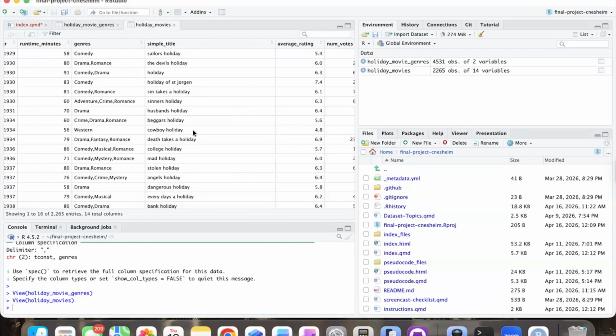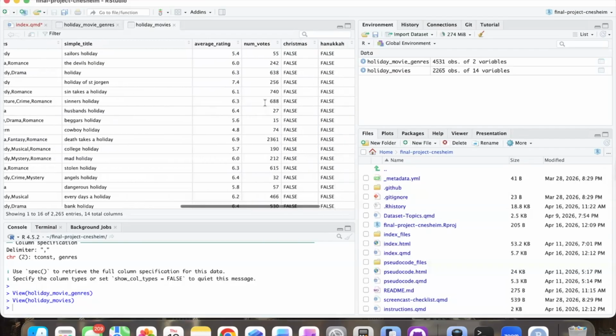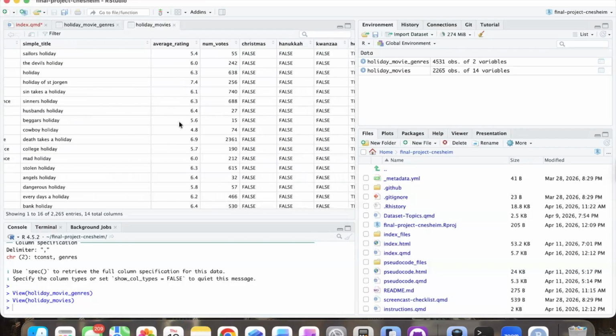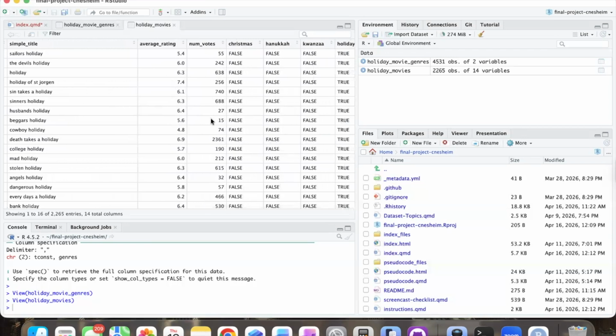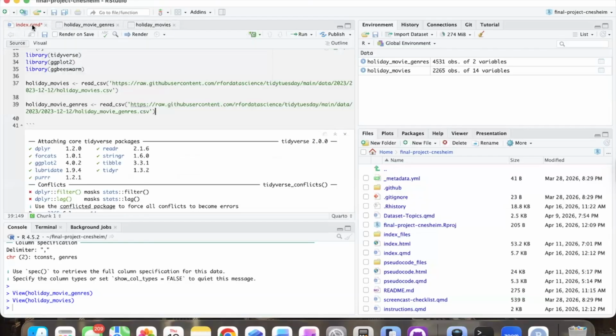And then simple title is just no punctuation, no capitals, and maybe sometimes shorter. Then average rating through IMDb, and number of votes through IMDb, which I'm using to capture engagement. And then whether the title contains Christmas, Hanukkah, Kwanzaa, or a holiday, which will come into play later. So that's what we're looking at for data.